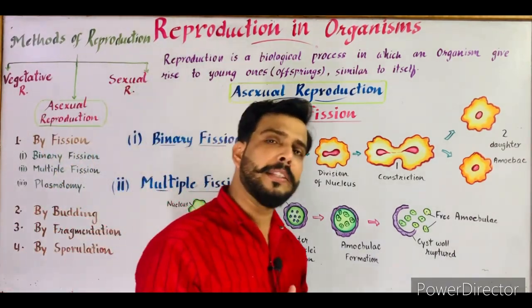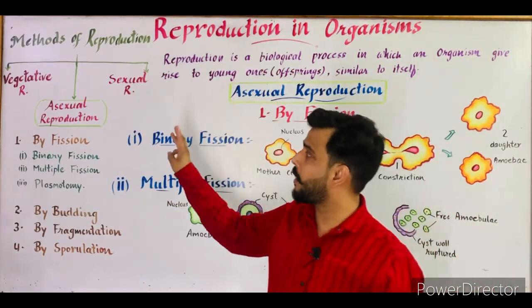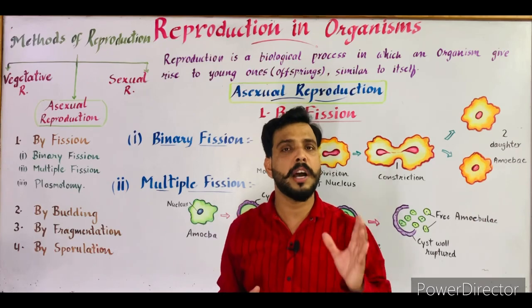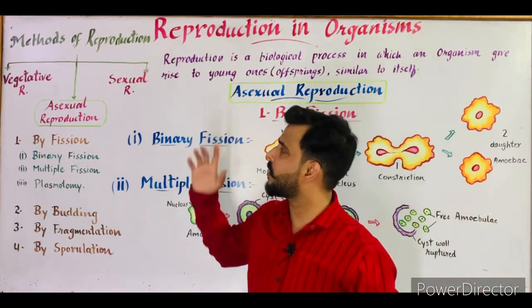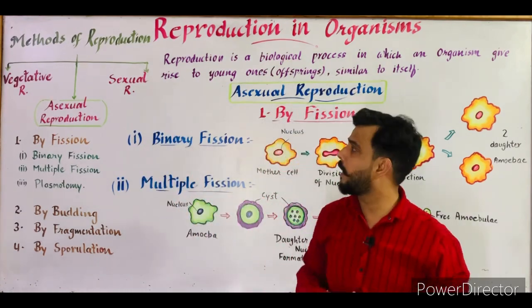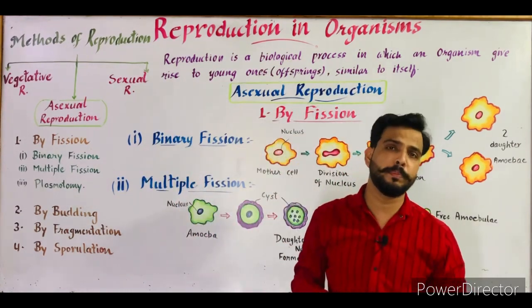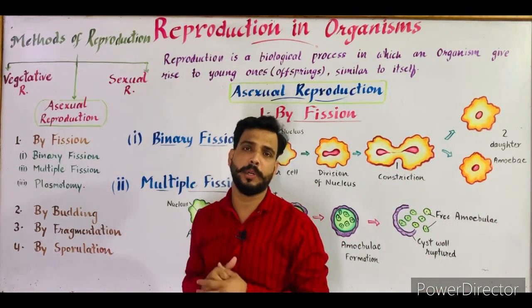Now, methods of reproduction. How many types of reproduction are there? There are 3 special kinds of reproduction that occur in plants and lower animals. Number 1, vegetative reproduction. The second one is asexual reproduction, and the next one is sexual reproduction. In this video I will tell you about asexual reproduction.